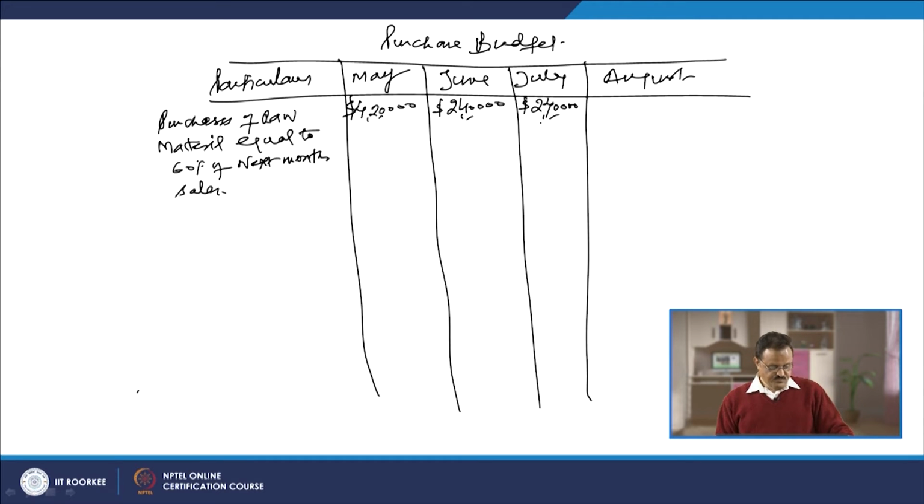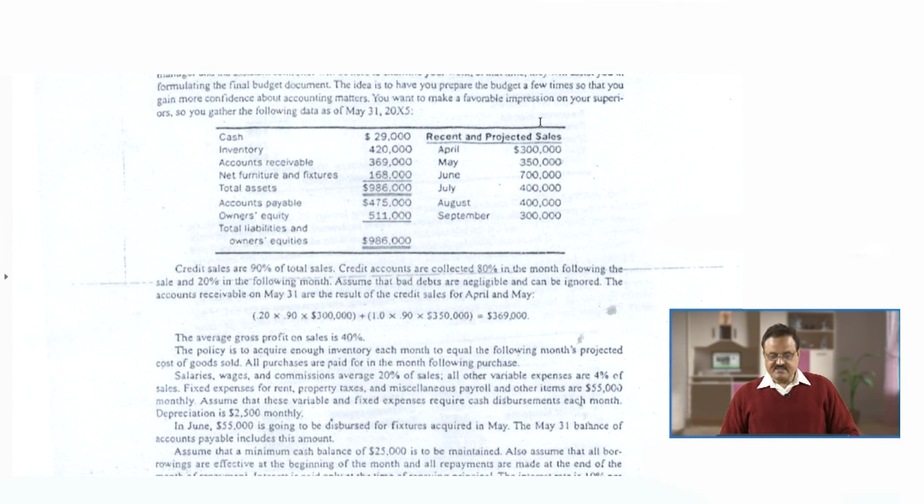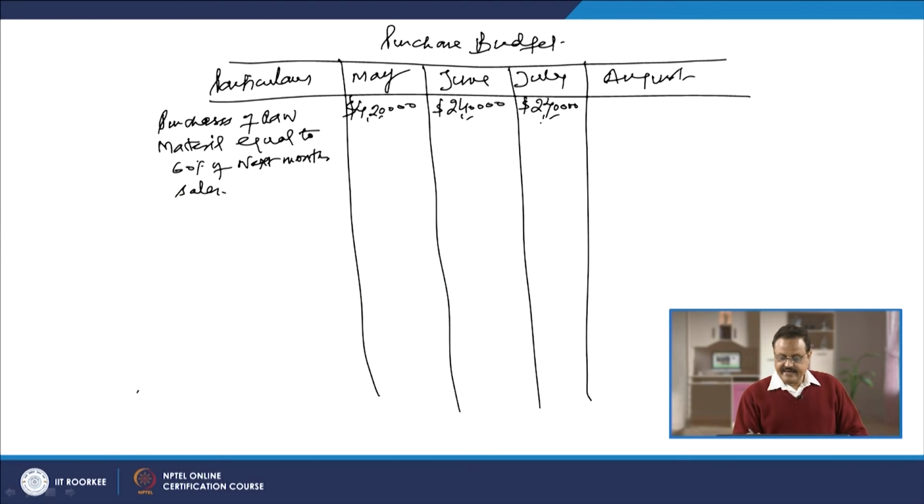$240,000 purchases. And in the month of August, how much are we going to purchase? We are going to purchase in the month of August equal to the 60% of September month's sales. And September sales are how much? $3 lakh, which means 60% of that is going to be $180,000. So this is going to be the total purchases. We do not have any other information.